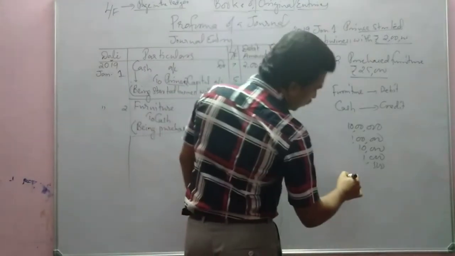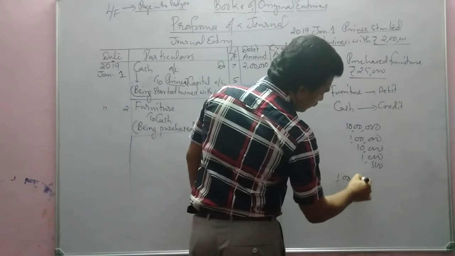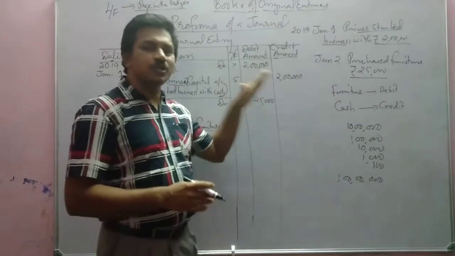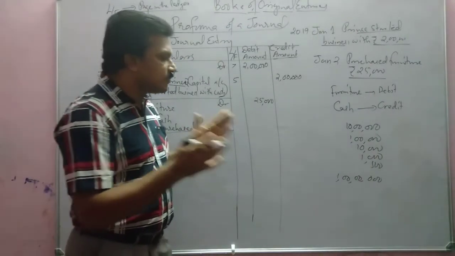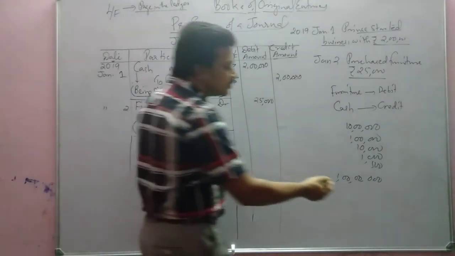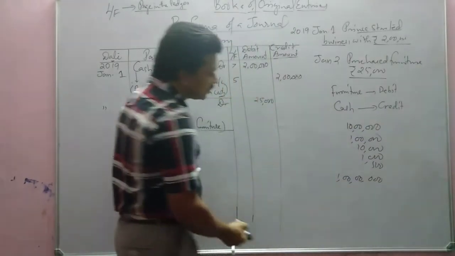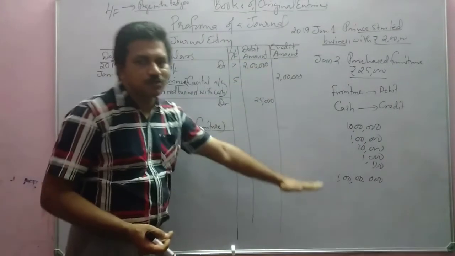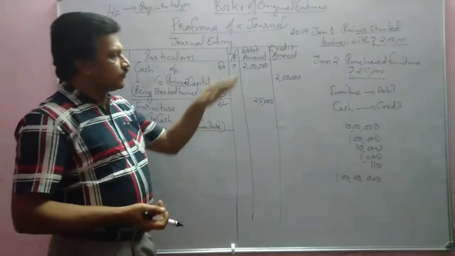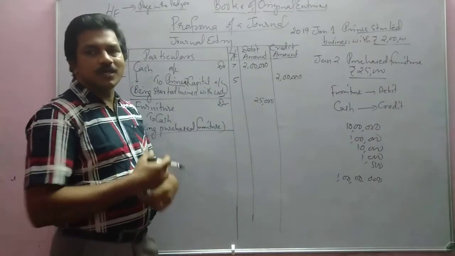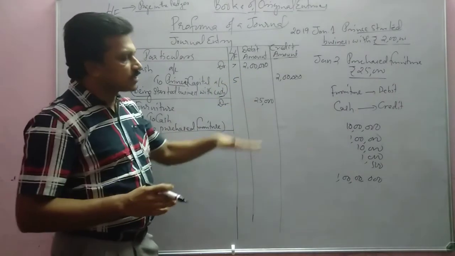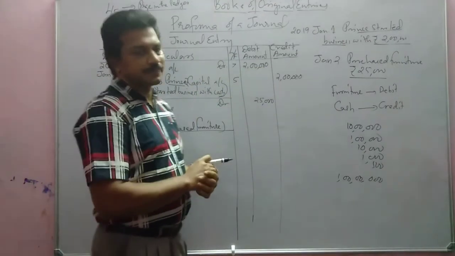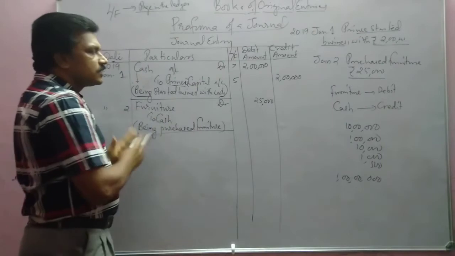If it is 1 crore, it will be like this. So you have to punctuate and write the amount. What is the benefit? Then it will be easy to add the amount at last. At last, the journal we have to total. So both the debit and credit amounts should get the equal amount. So if you write the amounts in a punctuated manner, you will get both sides equal and the calculation of adding the amount will be easy. Okay. So this is the second transaction.